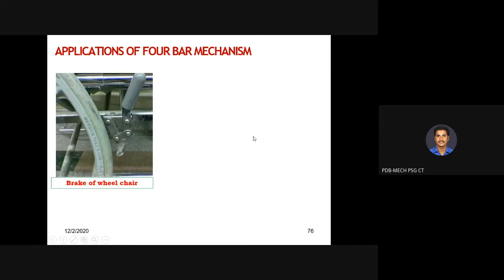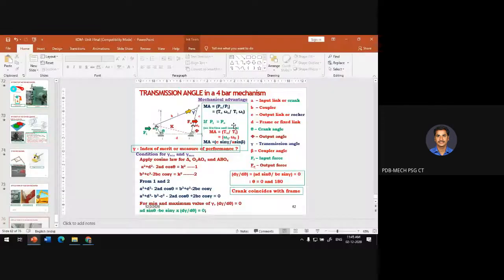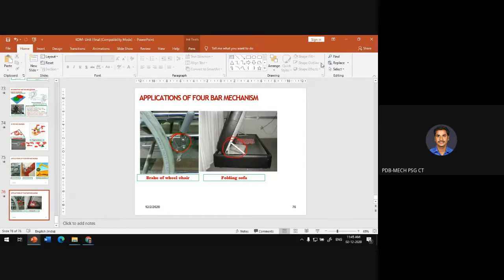Then the brake of a wheelchair. So this portion, you can see, is a 4-bar mechanism. Then the folding sofa. So you listen, this particular portion is a 4-bar mechanism. Okay, so I think the first part is over. Any doubts?